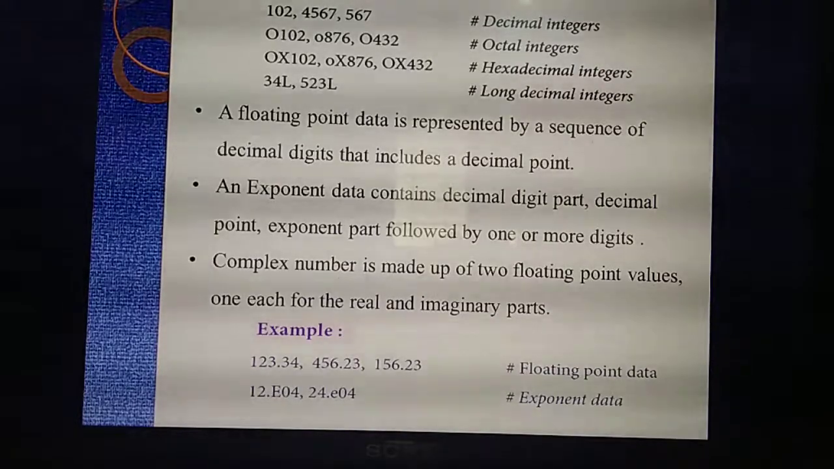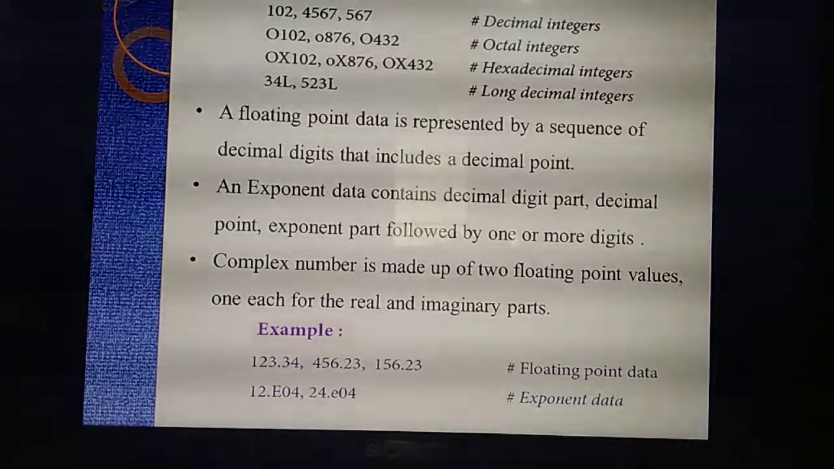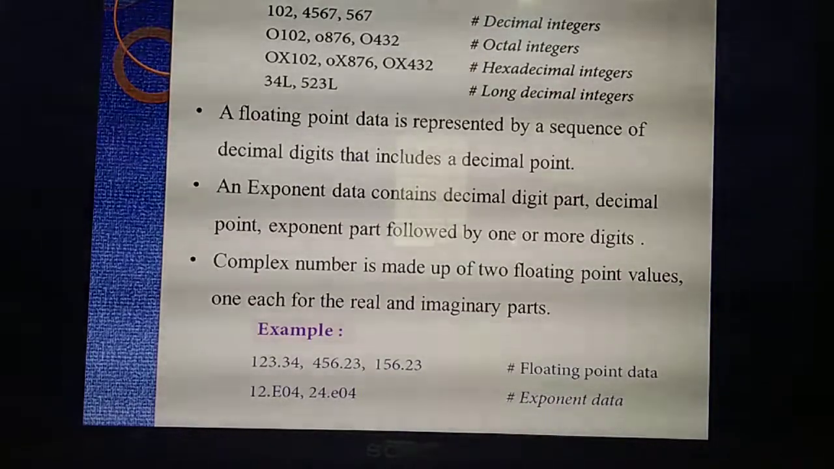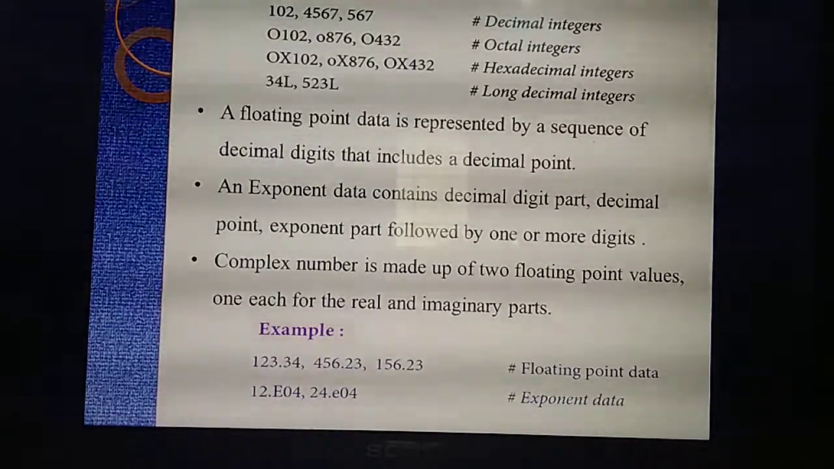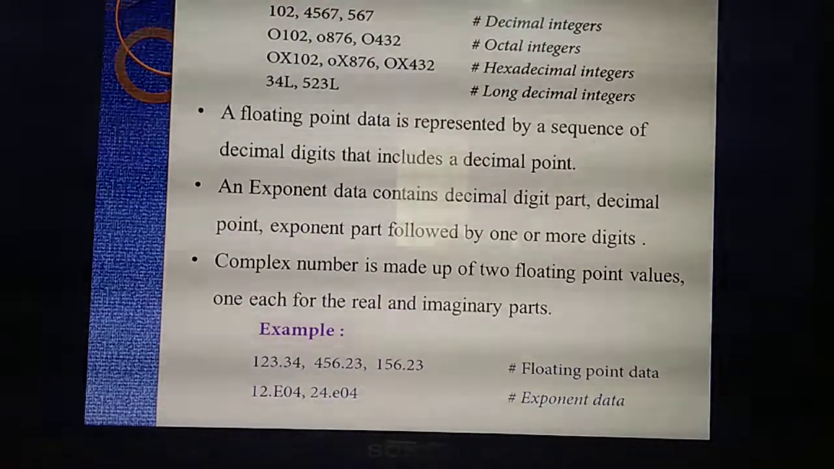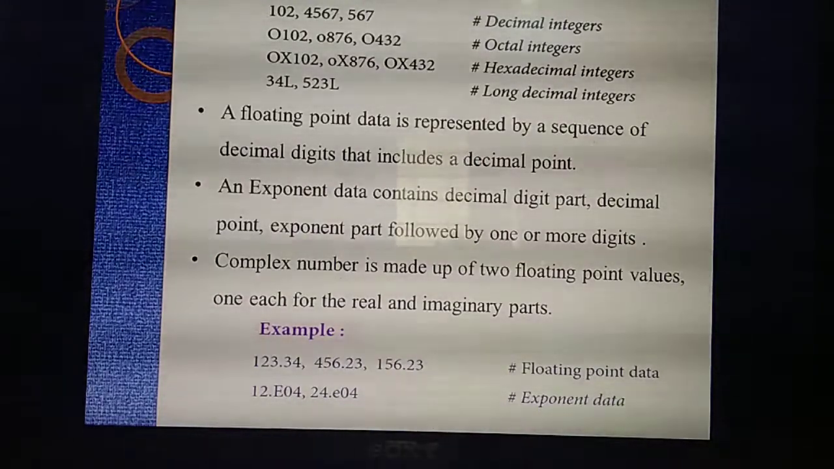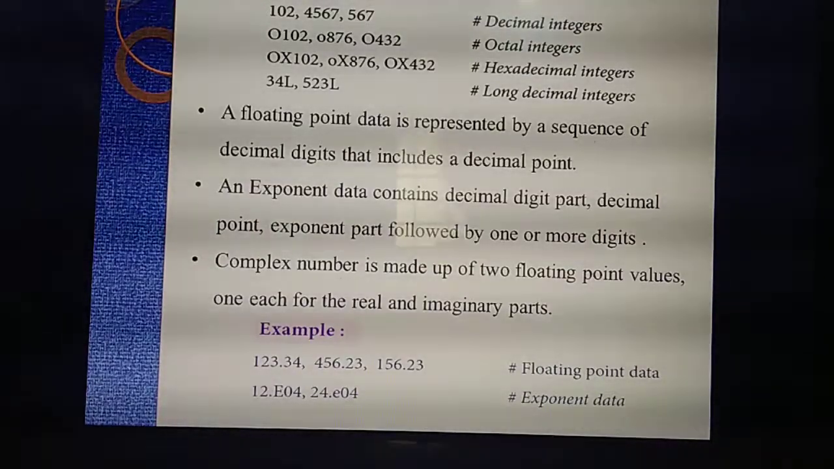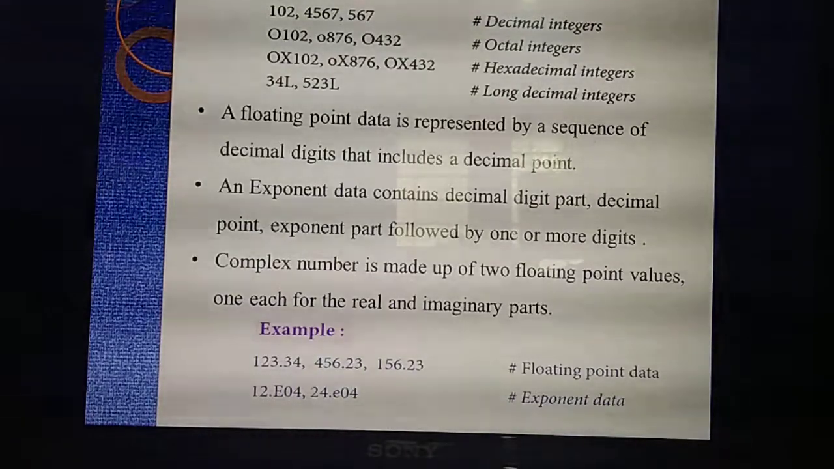Next is a complex number. A complex number is also made up of how many parts? Real part and imaginary part. That you already know. What's a complex number? 1 plus 3.14j. So what's the real part? That I explained in the program itself. 1 is the real part. 3.14j, that's the imaginary part. Understand?